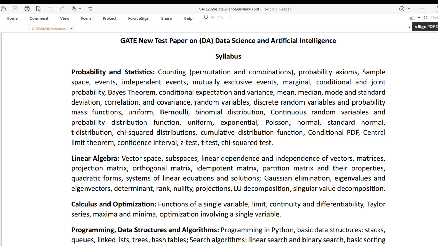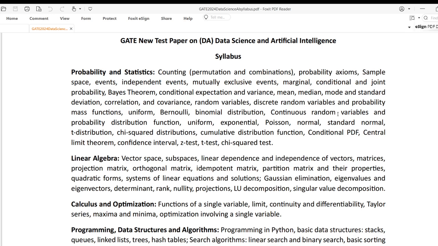Discrete random variables, probability mass functions. From here they start the distributions: uniform, Bernoulli, binomial. These all three are discrete distributions, which we often call probability mass functions or discrete random variables.